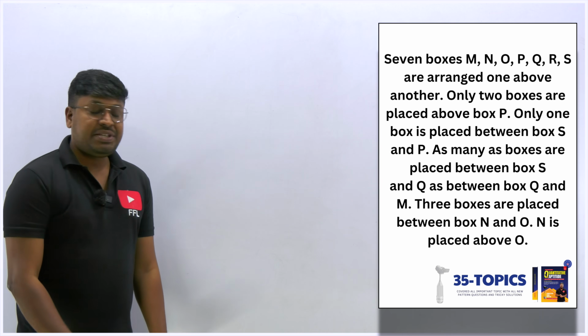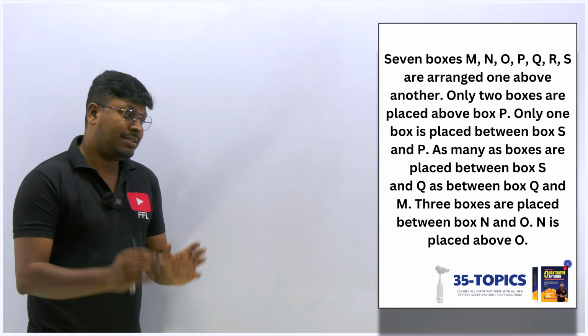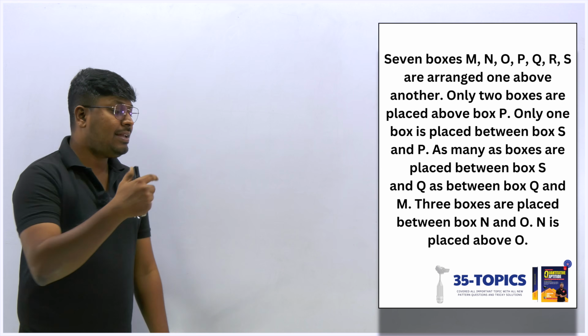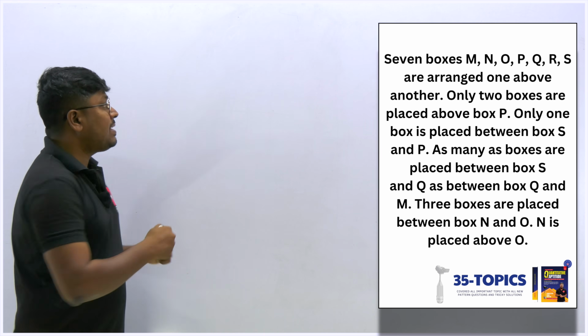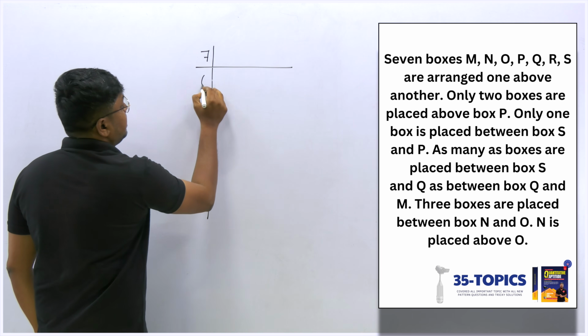Next arrangement question. 7 boxes, M to S, are arranged one above the other. Only 2 boxes are placed above P. I think they have directly started giving the clues. So totally there are 7 boxes. Let's write down the numbers: 7, 6.